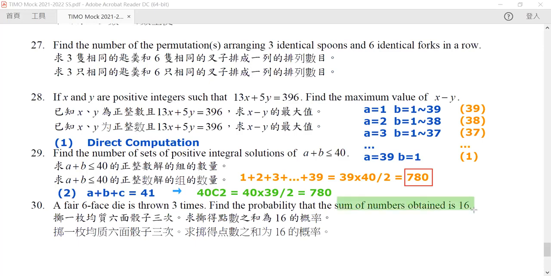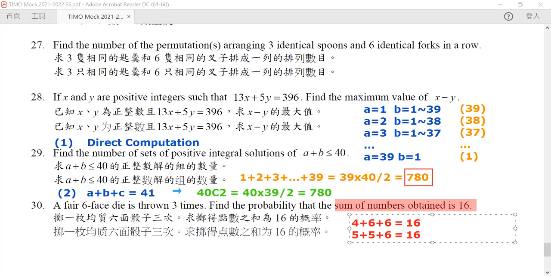If you think about it, this question seems impossible until you realize that there are not many ways for you to throw a 16. You can go for 4 plus 6 plus 6, this is equal to 16. Or 5 plus 5 plus 6, this is also equal to 16.